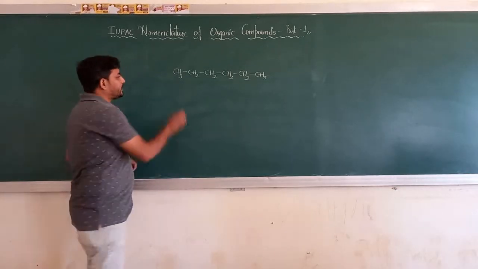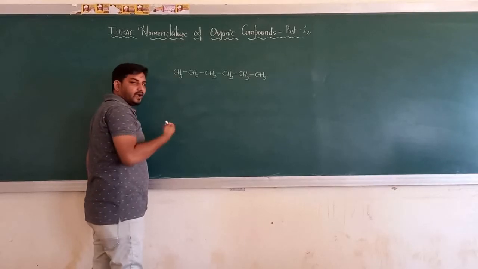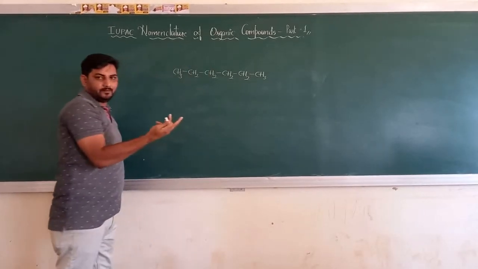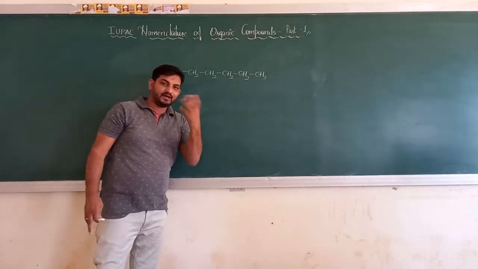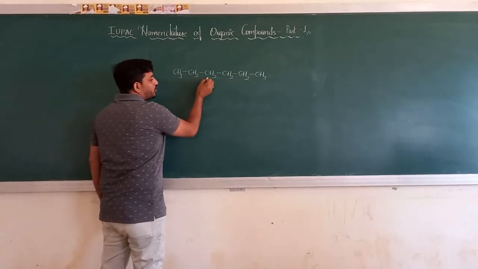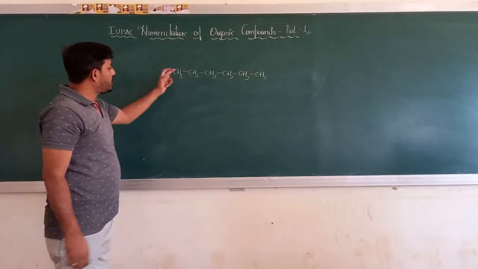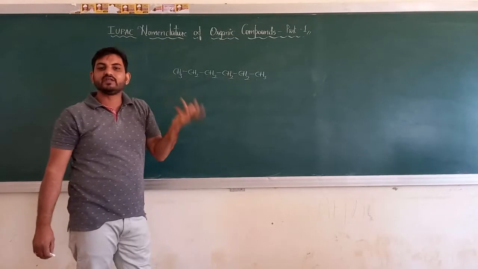Carbon 1, we know that it is meth. Once you select the longest chain, there is no selection case here, because I've got a single chain. So directly let's recite the numbers. Meth, eth, prop, but, pent, hex, or 1, 2, 3, 4, 5 and 6. Six carbon atoms, hence hex.